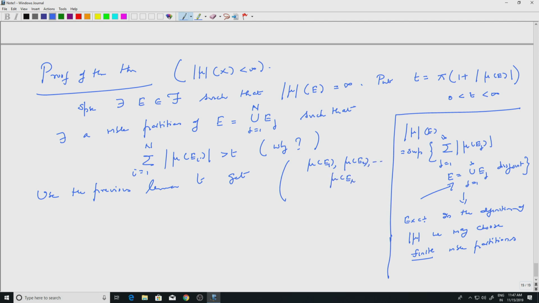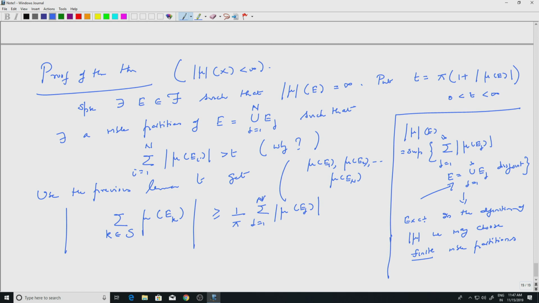Okay, so finitely many complex numbers, z1, z2, zn. Then I have a subset of 1 to n such that I'll get a subset, let us say S, such that k in S, and I am adding these complex numbers, right? Modulus of this is greater than or equal to 1 by pi summation k equal to 1 to n mod mu ek. Correct? This is what we have.